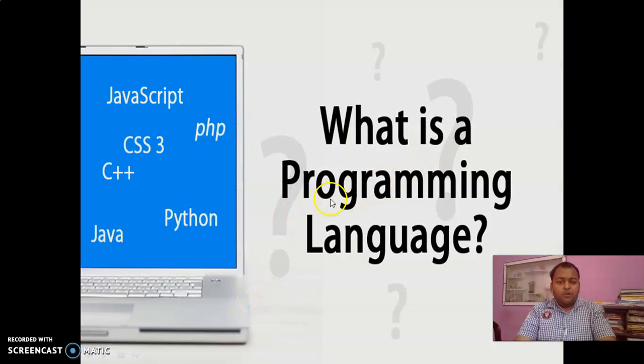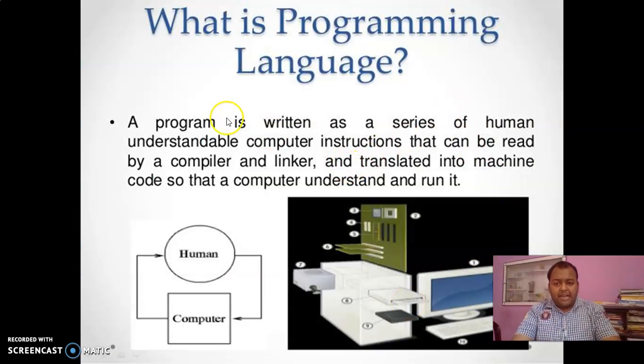Now, what is a programming language? अभी हमने बात की कि प्रोग्रामिंग क्या होती है. अब मैं बात करूंगा कि आपका प्रोग्रामिंग लैंग्वेज क्या होता है. A program is written as a series of human instructions that can be understood by the compiler and linker and translated into machine code so that a computer can understand and run it.